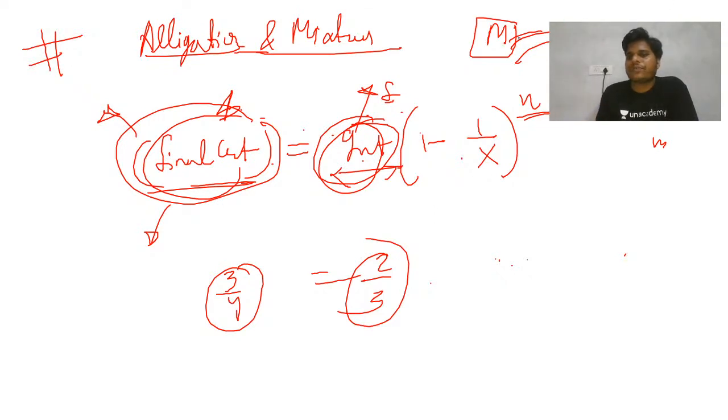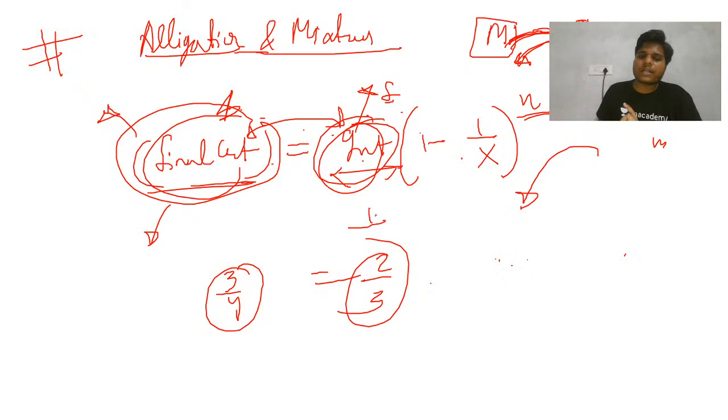Okay, so if this milk is there, some milk, like x liter or a liter, is taken out and some water has been poured here. So some water has been put in this container. For this kind of situation, don't get confused about whether you will get the water or milk ratio. If you are putting milk here, you will get the water ratio.